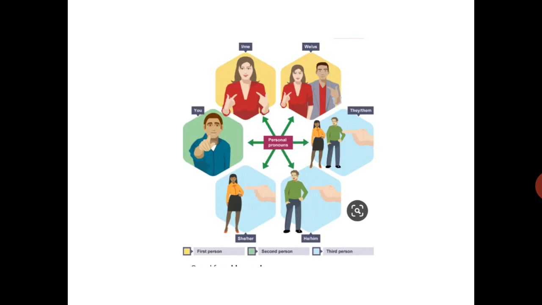Me, I, us, you, he, she, and they. These pronouns are personal pronouns. They replace nouns, and personal pronouns can again be divided into 3: first person pronoun, second person pronoun, and third person pronoun.